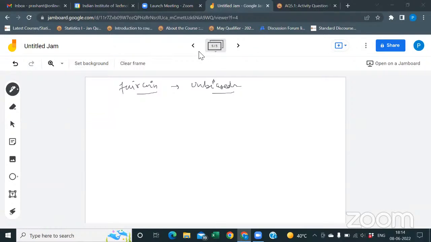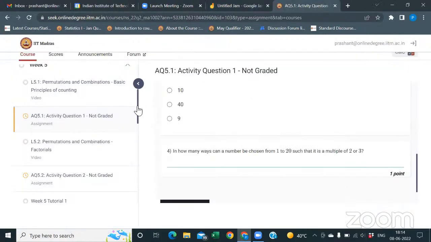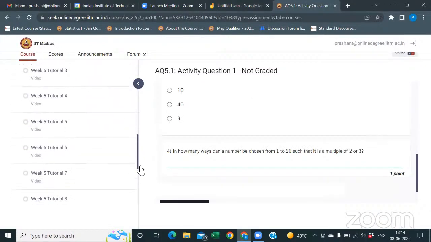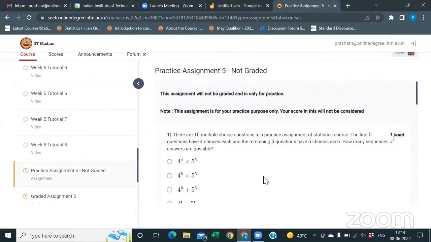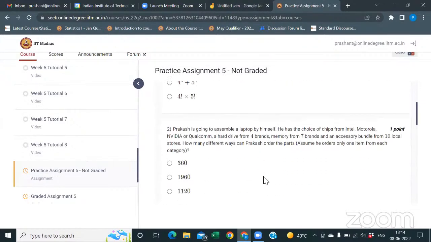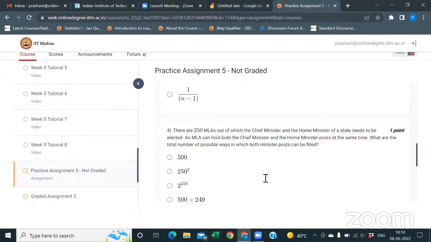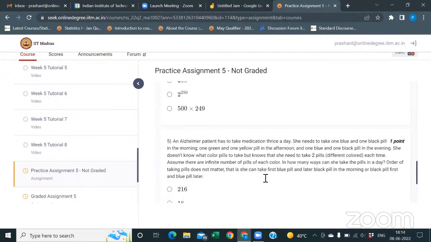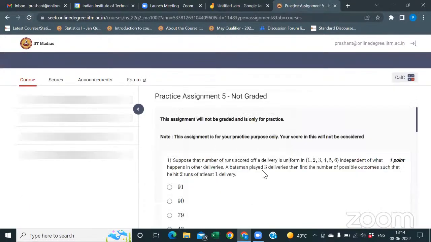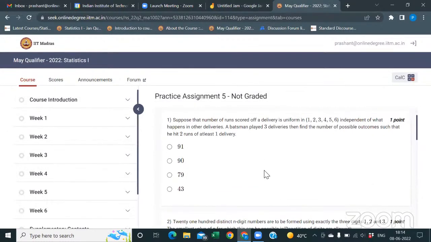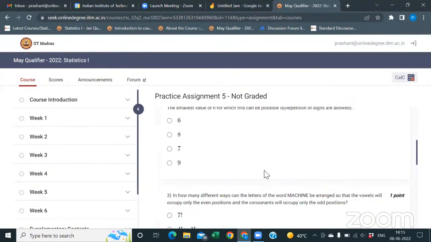And in the practice assignment, in the fourth question, I think the question might be different. Just see the question and tell me which one it is. No, sir, this one. See, you know, after each refresh, you will get a different set of questions. So just see the question, which one is there.